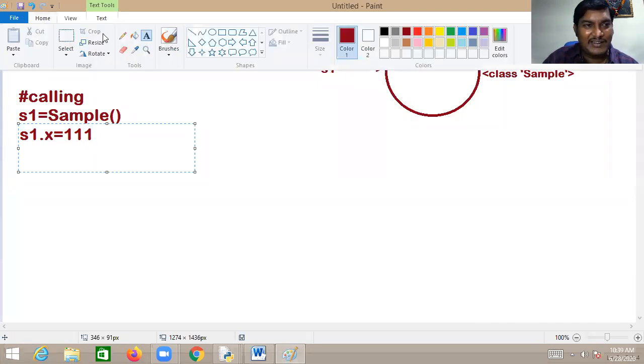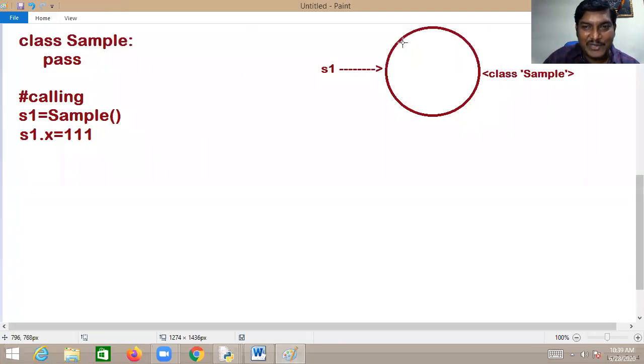Then immediately PVM will create one memory block for X in S1, in the X1. And 111 will be assigned to the X member referred by S1. Yes, we can add new fields to the object from outside of the class.